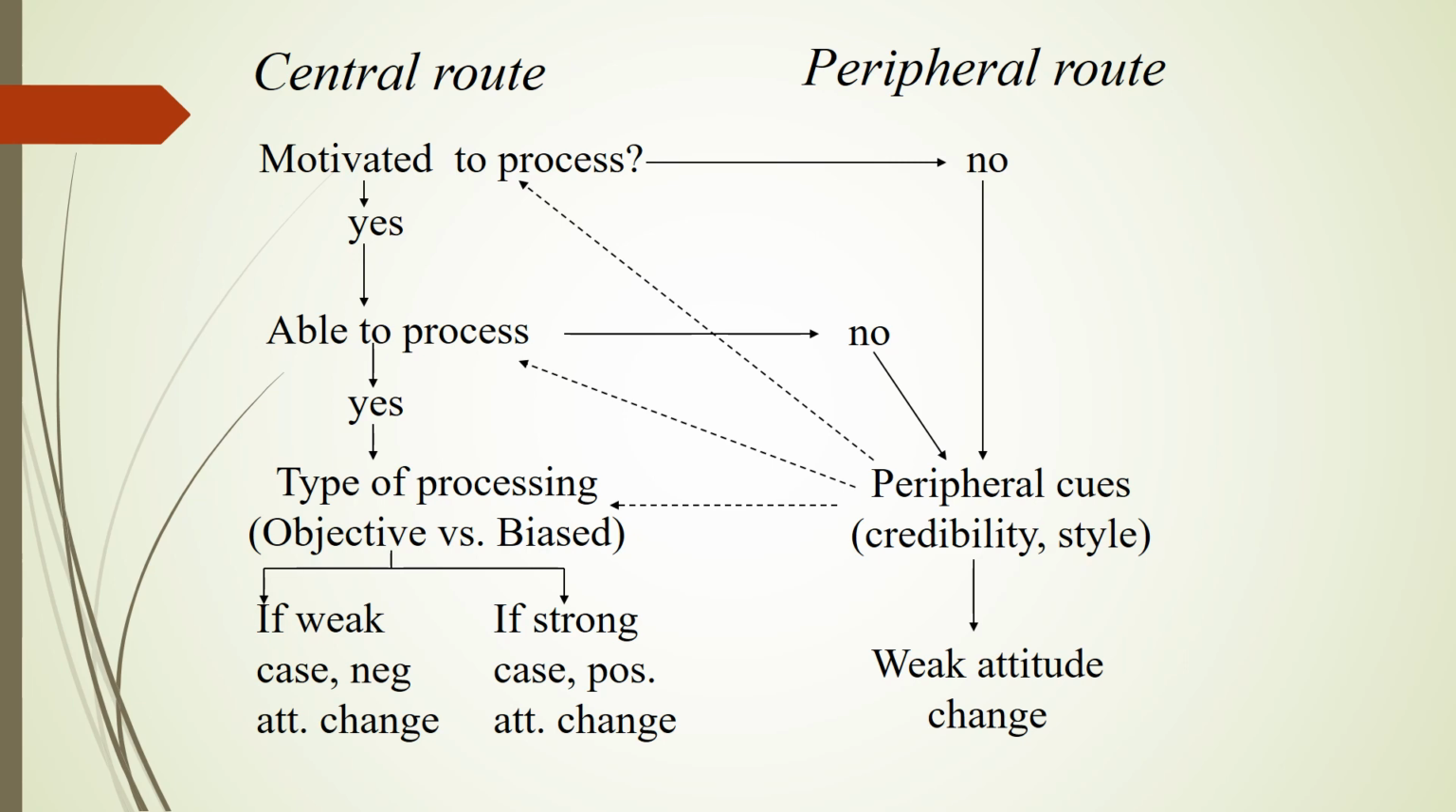But on the other hand, if it makes a strong case, either because the evidence is convincing or because it really is saying something that supports our particular view, then we can have positive attitude change toward that position, or reinforcing that position. Now, that deals with the central processing. Let's now talk about the peripheral route.